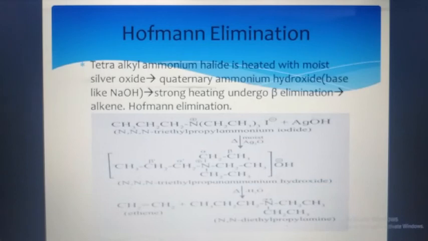Again, if strongly heated, first we have just heated it, now we are going to give strong heating, and because of this strong heating, it undergoes the beta elimination process. In the alkyl group it undergoes beta elimination, and at last what do we get? We get the alkene. Here in the example we have got ethene. This is called the Hofmann elimination method. I hope you have understood the Hofmann elimination method.